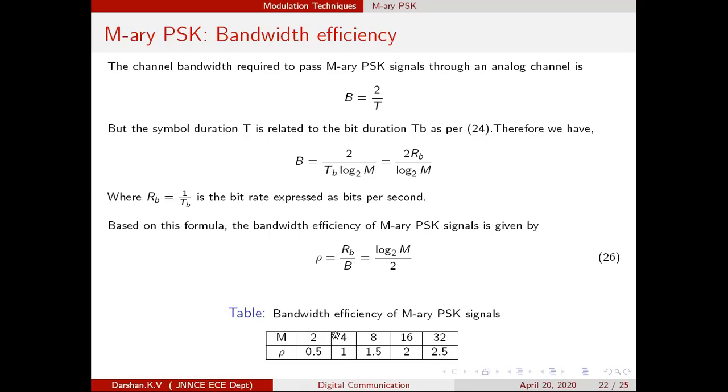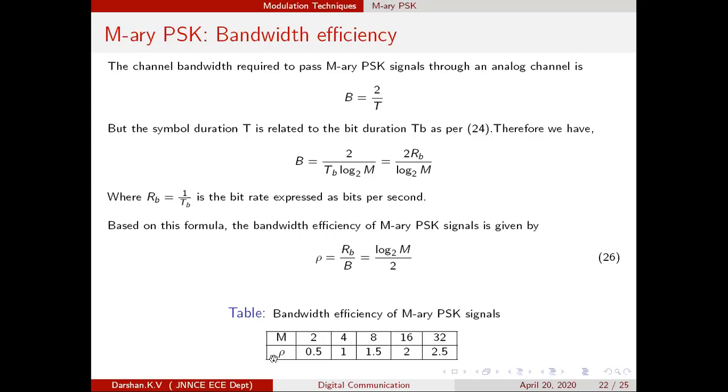Now if we consider the same thing, for example PSK, I make m equal to 2, then 4, 8, 16, 32, and so on. There will be a 50% increase in the bandwidth efficiency. They have calculated this formula and obtained the values 0.5, 1, 1.5, 2 and 2.5. What does this mean? If you design a BPSK signal, how are you going to utilize the channel? For 1 hertz, you are transmitting half a bit. So that is not properly understood.